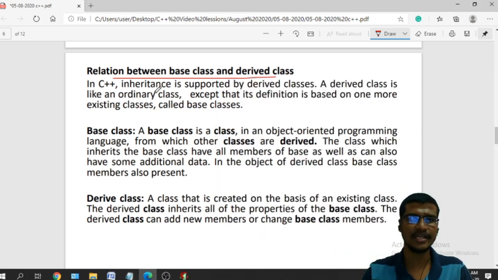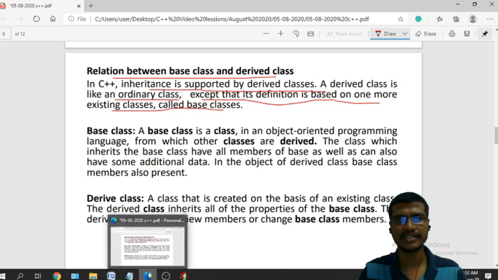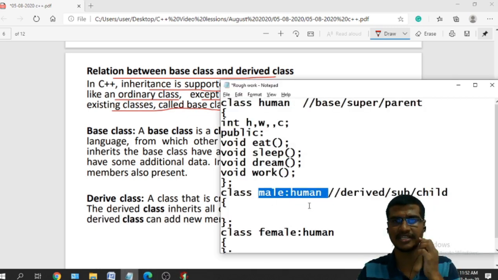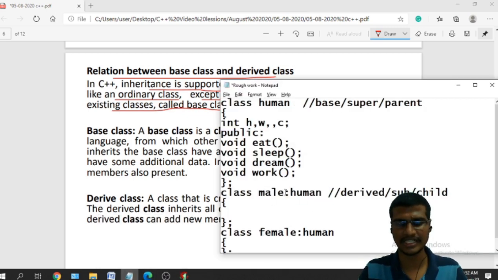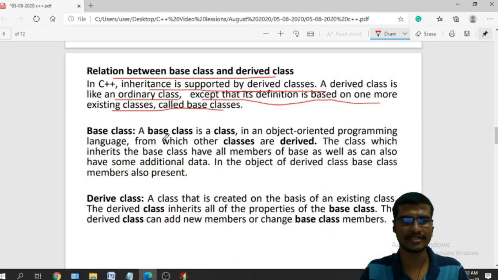In C++, inheritance is supported by derived classes. A derived class is like an ordinary class, except that its definition is based on one or more existing classes called base classes. So a derived class is also just a class, but it has to be derived from another base class. A base class is a class in an object-oriented programming language from which other classes are derived.